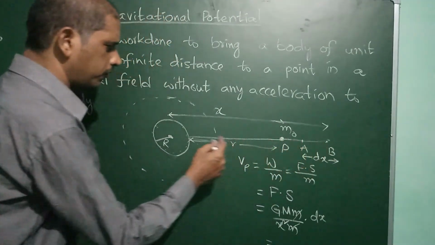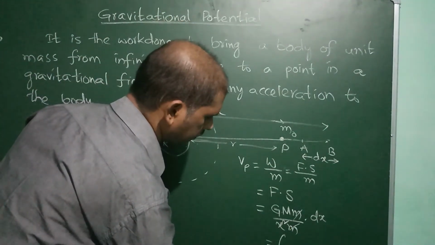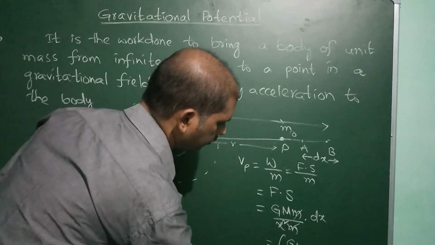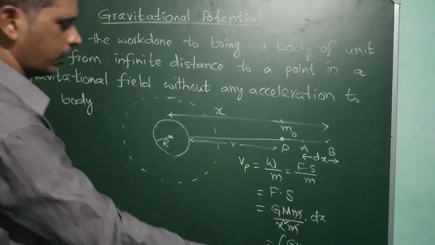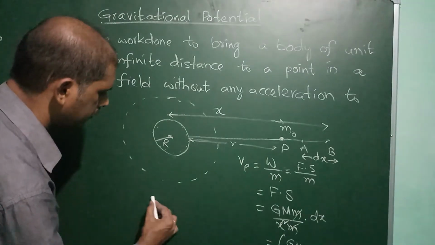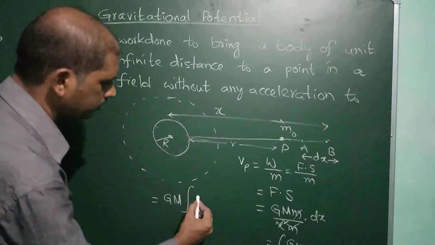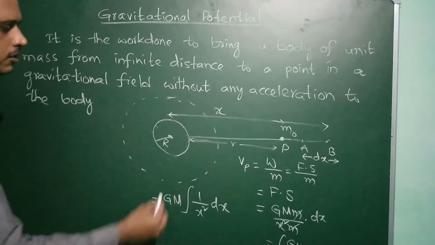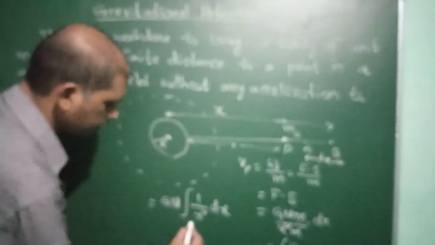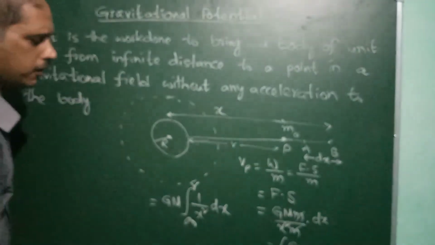To find the total work over the whole distance, we have to integrate G M by x square into dx. Taking G M outside, we integrate 1 by x square dx from infinite distance to this distance r, since we are bringing the mass to r.